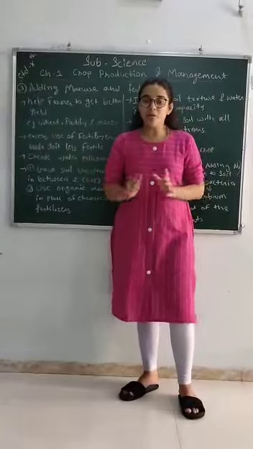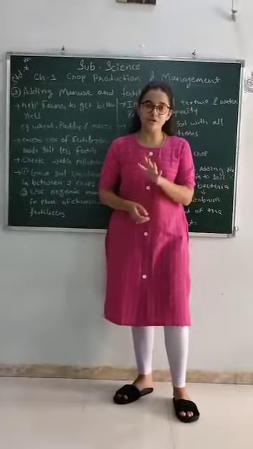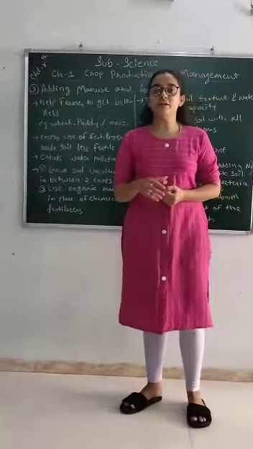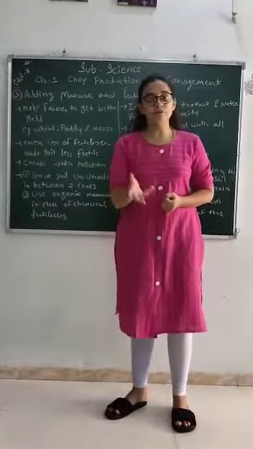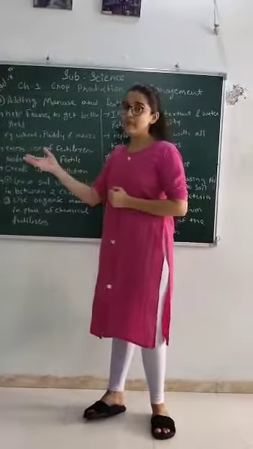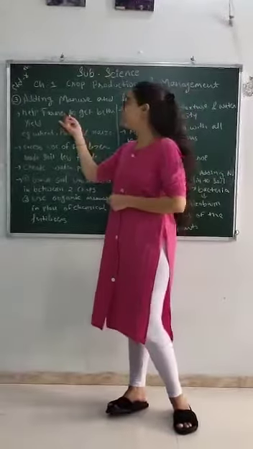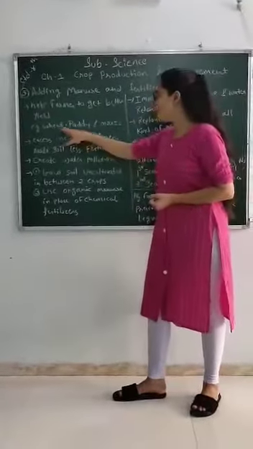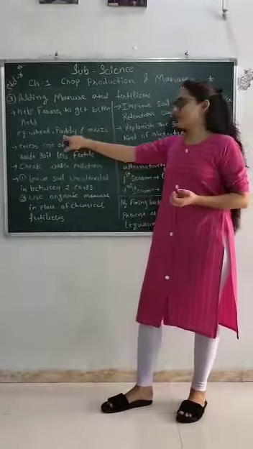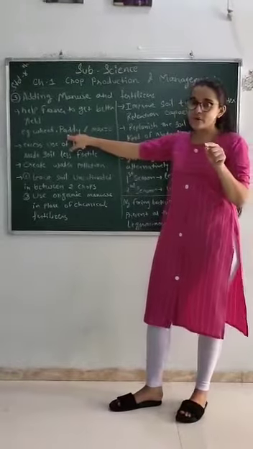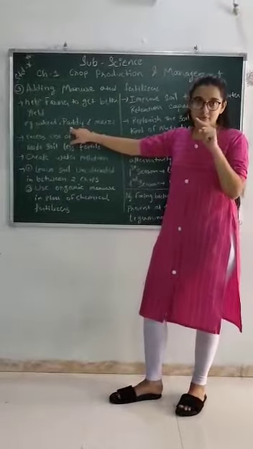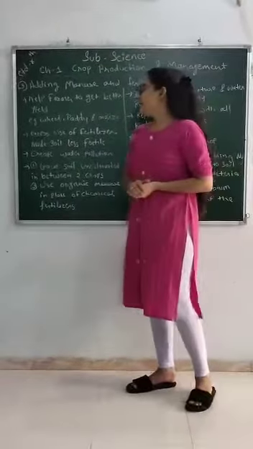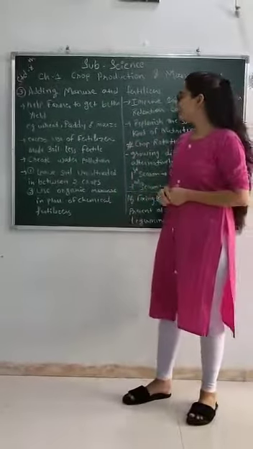Why? Because in normal soil, sufficient nutrients are not present, right? So for a better yield we require the exact amount of nutrition, and that is for very good growth. So it will be beneficial for the farmer, and they get a better yield. For example, wheat, paddy and maize crops. You know, paddy culture requires water in more amount. You must have studied this in our first class about the classification of crops, right? If you don't remember, refer to that class again.